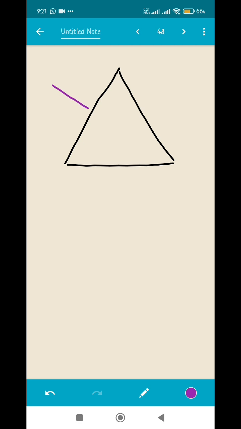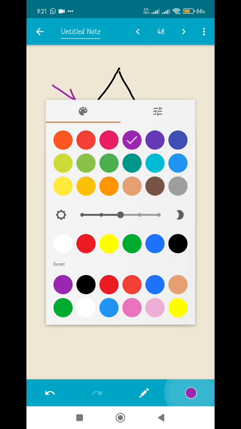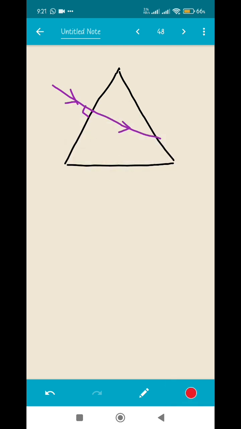A ray of light was incident normally on it. Normally means at an angle of 90 degree. Now you know, whenever a ray is at an angle of 90 degree, it will pass undeviated and it is going to the other surface. Okay, it is passing undeviated without showing any sort of deviation and it is going to the other surface. Now on this particular surface, we need to find out the angle of incidence, and already they have said that total internal reflection is occurring. So we know that the ray is not passing outside, it will remain inside the prism itself.